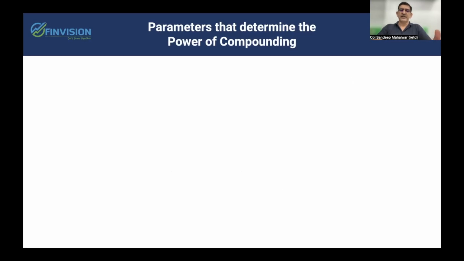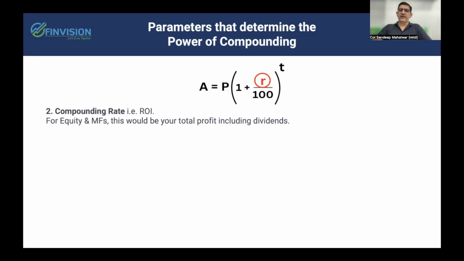What are these? It is your ROI, that is the rate of return that you get on the investment. For equity and mutual funds, this could be the total profit, including the dividends that you receive from your investment in stocks and mutual funds.